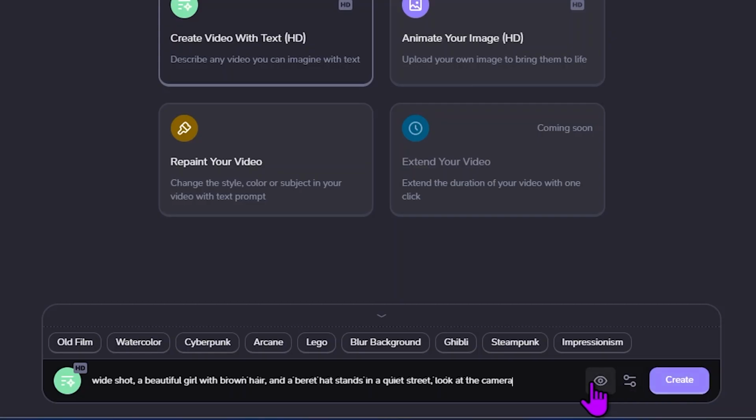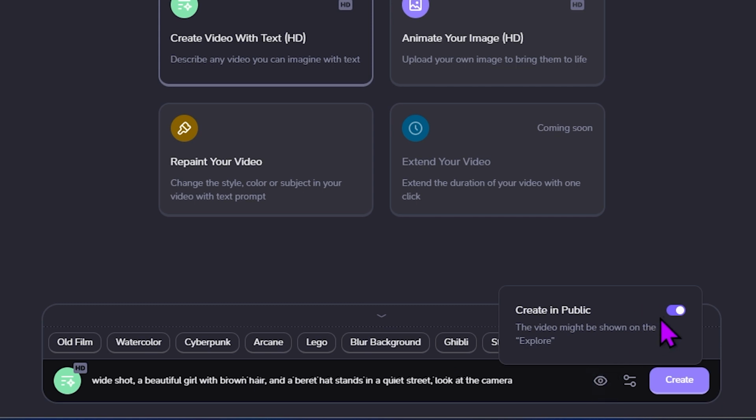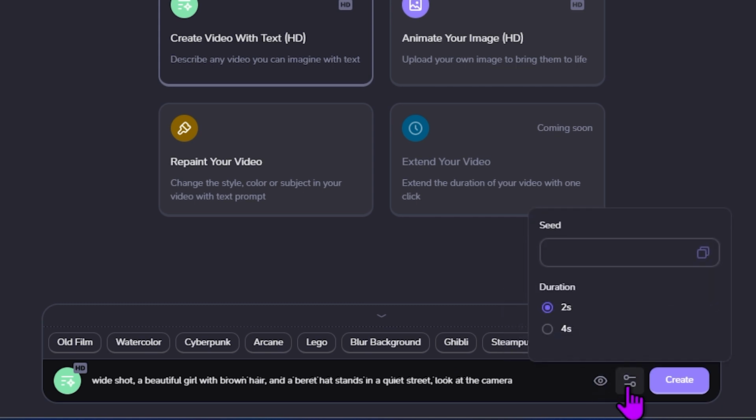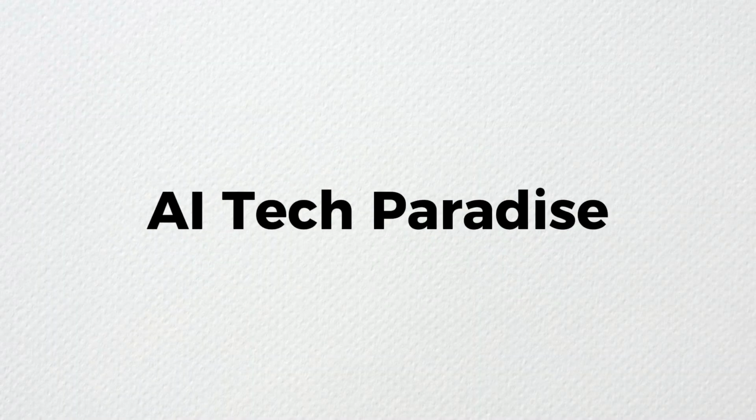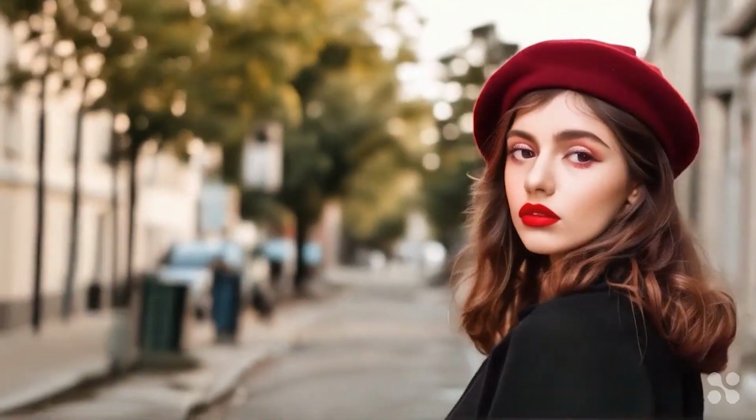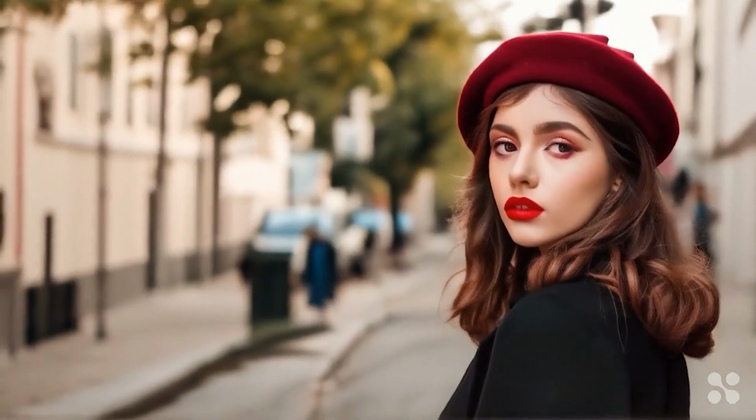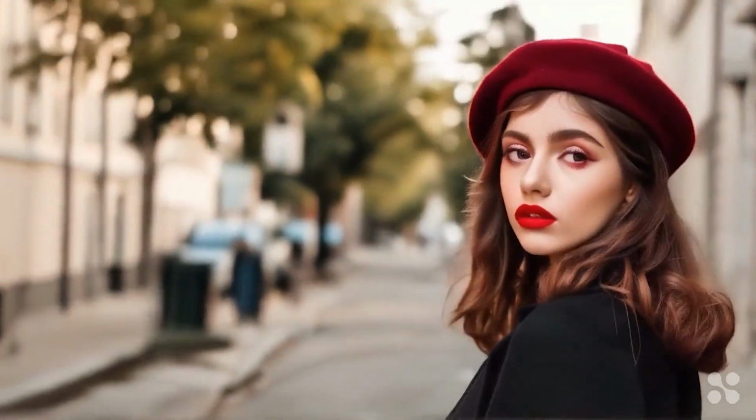I wrote, "Wide shot, a beautiful girl with brown hair, red lipstick, a beret hat, stands in a quiet street, look at the camera." With this button, I can specify whether my video should be public or not. With this button, I can choose whether my video should be 2 seconds or 4 seconds. Then I click on the Create button. The result is this. Do you see how nicely it included the things I wrote into the video?